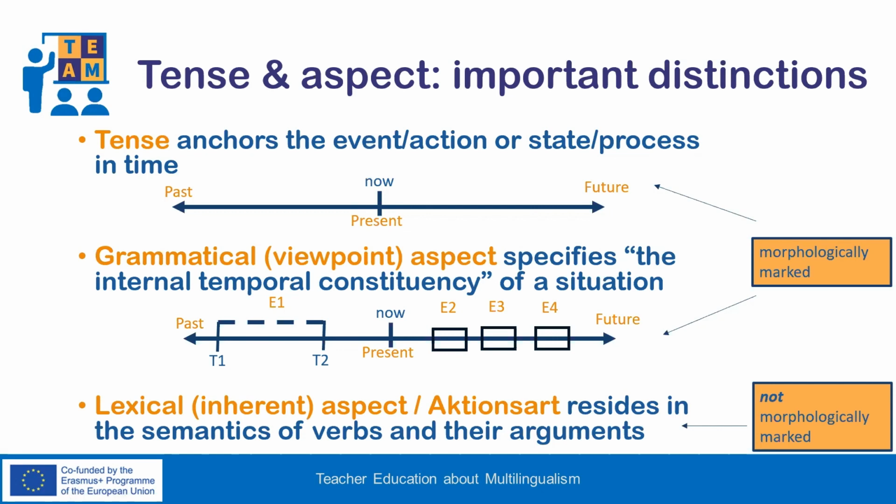Aspect is also morphologically marked across languages. Finally, lexical or inherent aspect resides in the semantics of verbs and their arguments and is not morphologically marked. Next, we examine each of these distinctions in more detail.